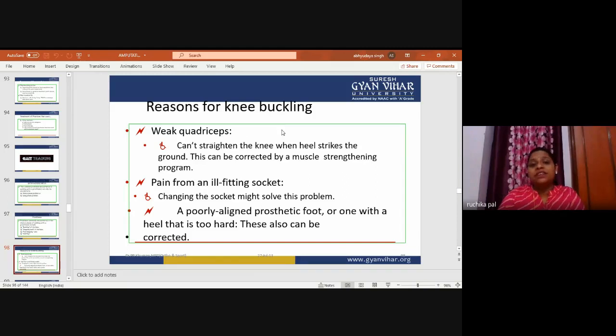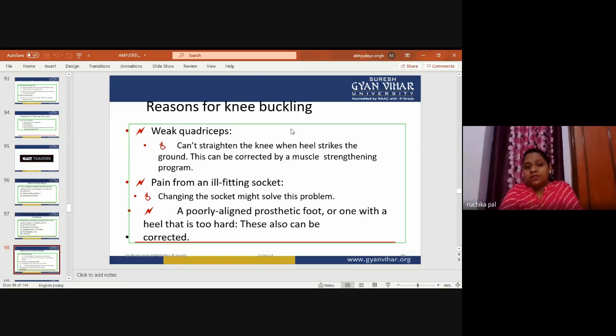Now, what is the reason for the knee buckling? Knee buckling is one of the complications of amputation. So why is the knee buckling there? This is a complication, or you can say a common problem, which occurs after the rehabilitation process or the retraining process after the prosthetic stage.